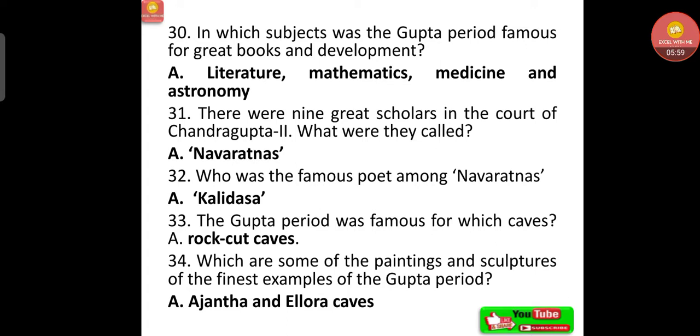Who was the famous poet among Navaratnas? Kalidasa. The Gupta period was famous for which caves? That was rock cut caves. Which are some of the paintings and sculptures of the finest examples of the Gupta period? That was Ajantha and Ellora caves.